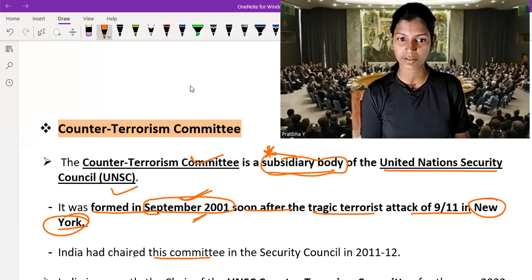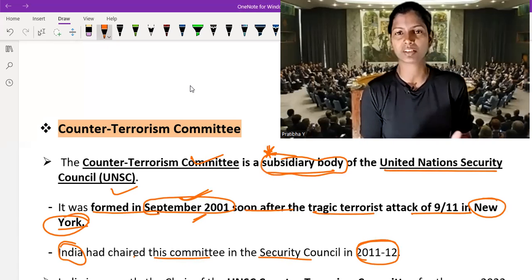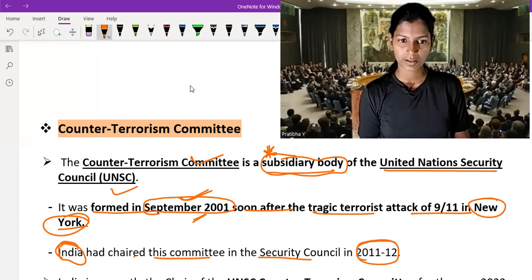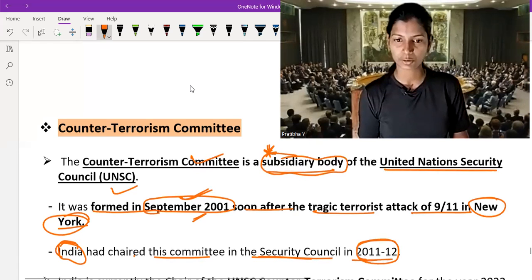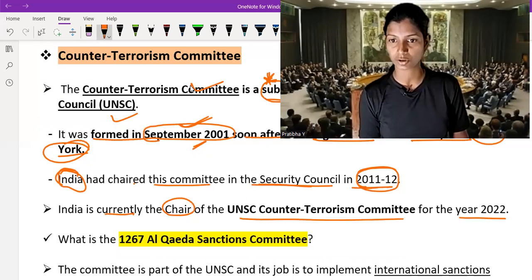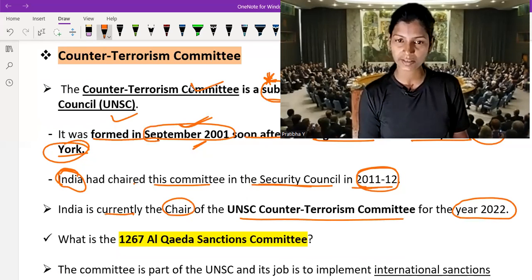India had chaired this committee in the Security Council in 2011-12. Why do I talk about India? Because I am from India, so I consider India as a reference country. India chaired this committee in the Security Council in 2011 and 12. India is currently the chair of the UNSC Counter-Terrorism Committee, in the year 2022. India chaired it once in 2011, and again India currently chairs this committee. That means almost 10 years.